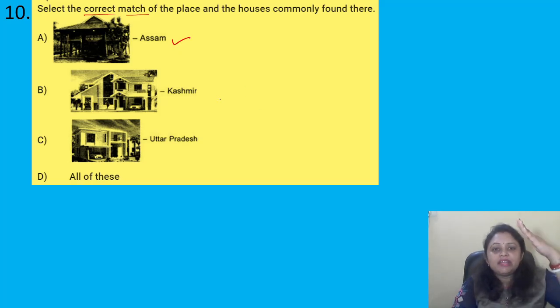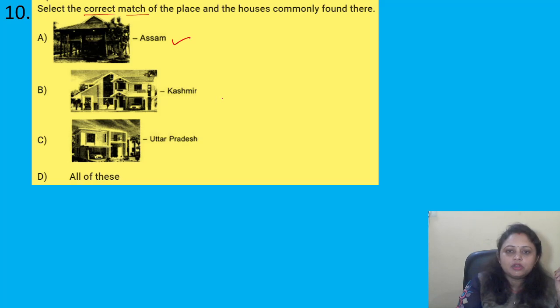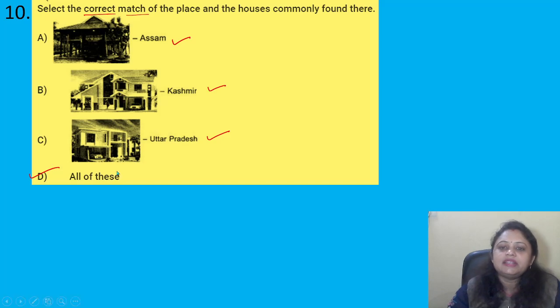So the roofs are slanting, so that the snow will not be deposited on the roof and can easily fall off. So this is also correct. In Uttar Pradesh, the atmosphere is very normal, so the roofs are flat roofs. This one is also correct. So the correct option is option D, all of these.